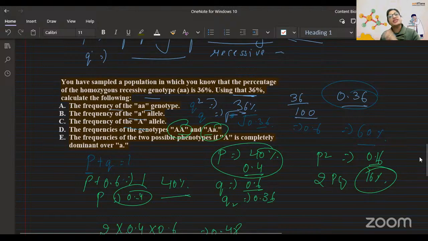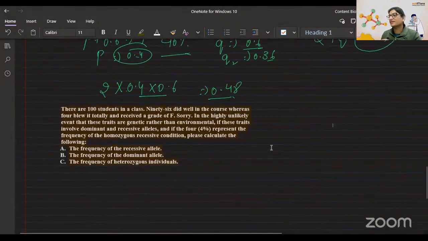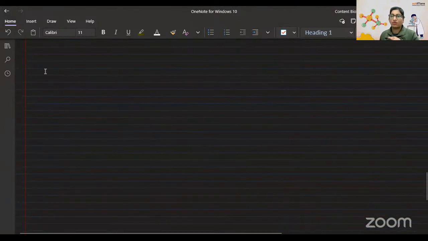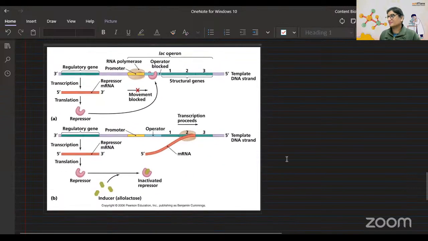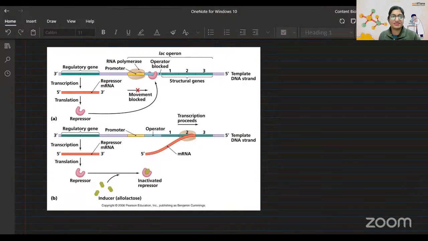Now, the next topic that I was thinking of revising with you is the lac operon. Do you know the lac operon? Just confirm for me, because I actually copied it not clearly. Okay, I'll try to simplify it.